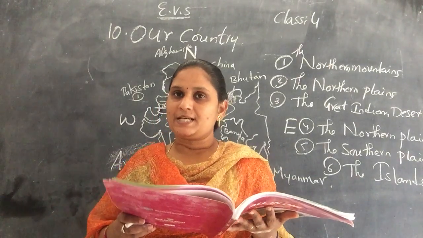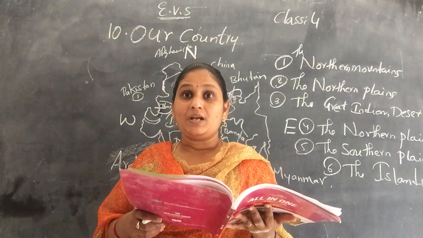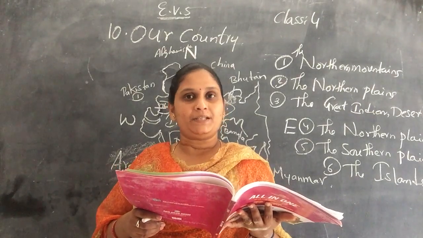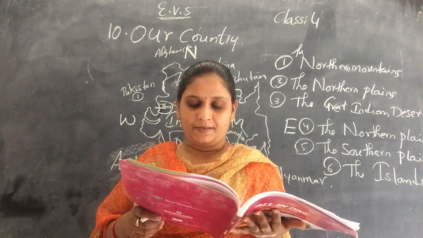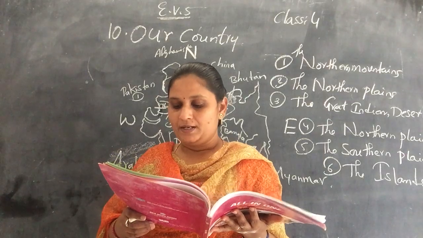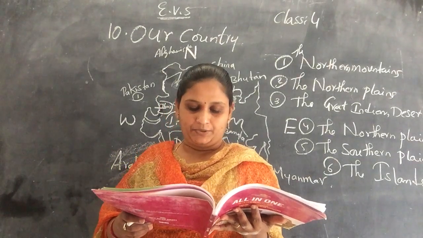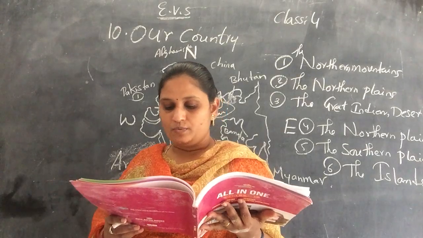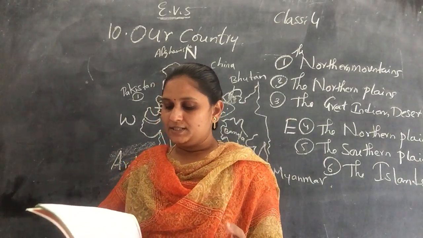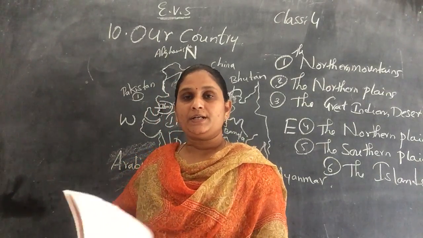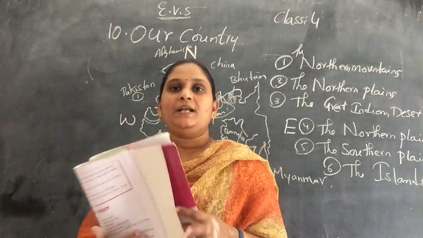And there are important cities in the southern plateau. What are those? Hyderabad is located in the plateau region only, children. Hyderabad, Pune, Bhopal, Nasik and Bangalore are all situated in the plateau region. Rice, jowar, ragi, maize, cotton and sugar are grown in these areas.